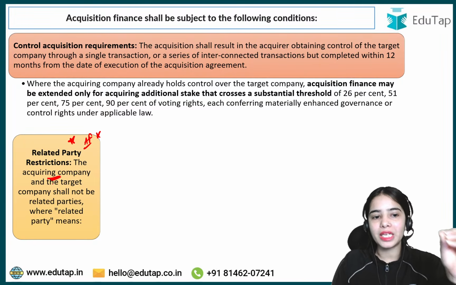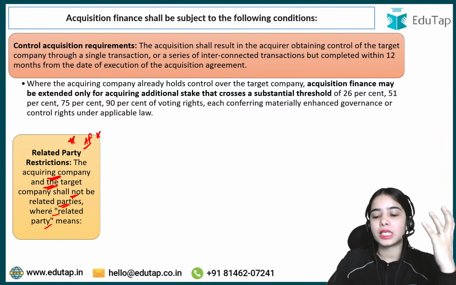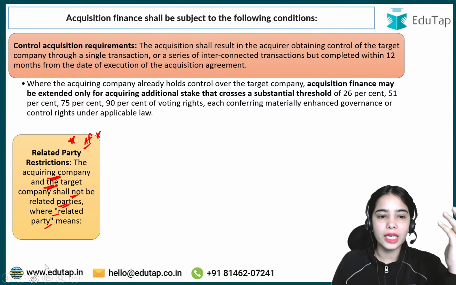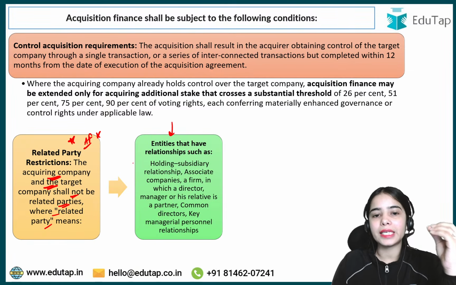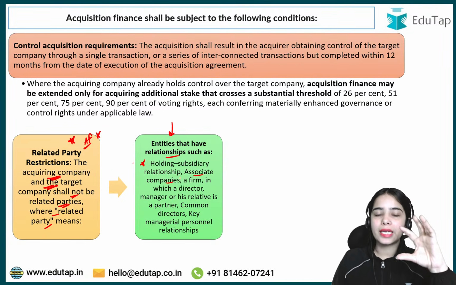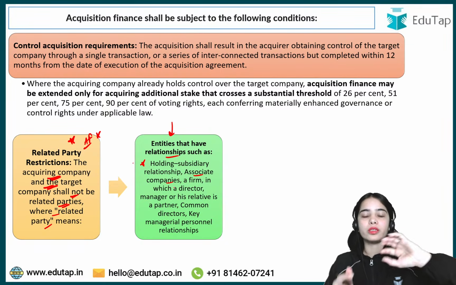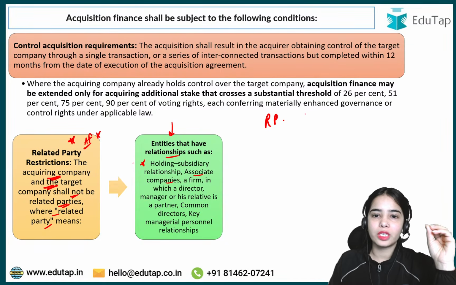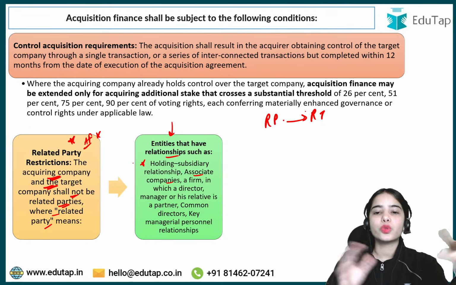The acquiring company and the target company shall not be related parties. Where related party means that there are two conditions of the related parties. First is that the entities that have a relationship, such as holding or subsidiary relationship, or associate companies. Reliance Industries or let's say Reliance Power, Reliance Telecom, they are associate companies, let's say.